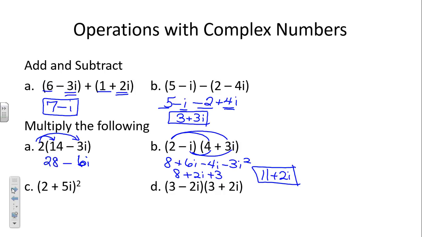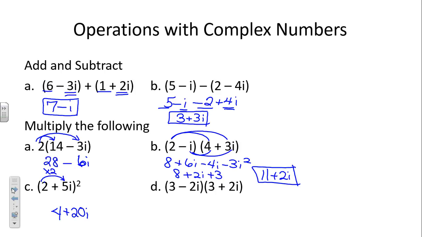All right, what do you have to be careful about with part C? Those are 2 of the same, so we don't want to forget to FOIL it out, write them out separately, or remember our shortcut. When we're squaring binomials, we square the first one. So what's 2 squared? Then we multiply these guys together and then double them. So 2 times 5i is 10i, doubled is 20i. And then we square the last term. What is 5i squared? 25i squared.